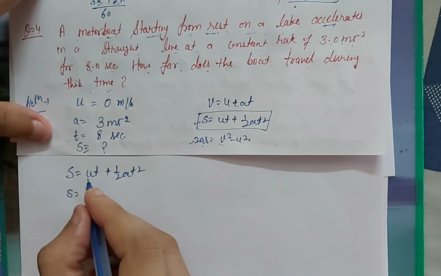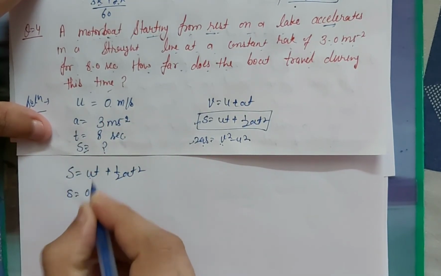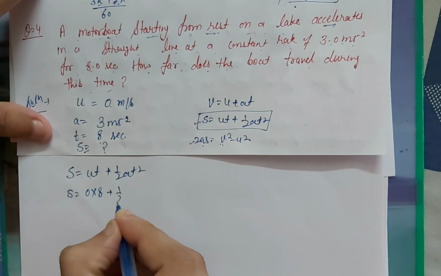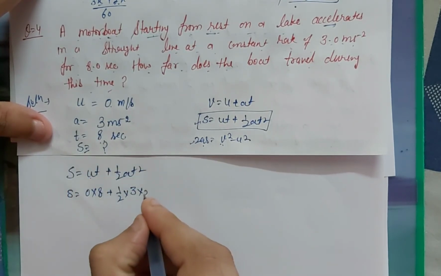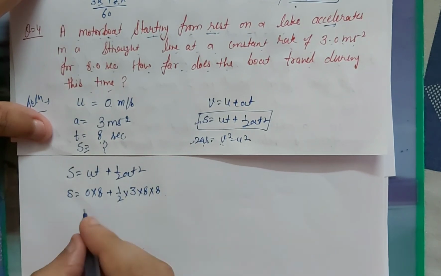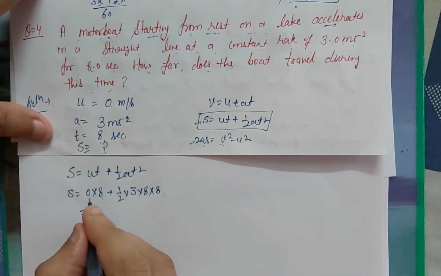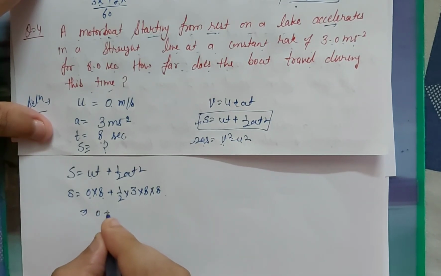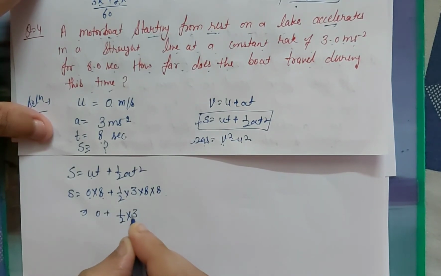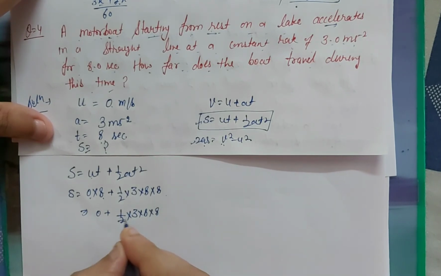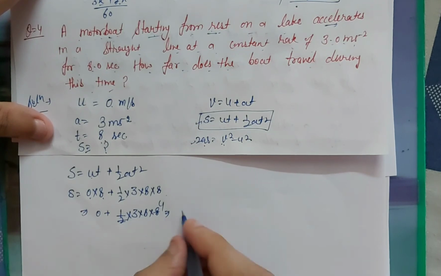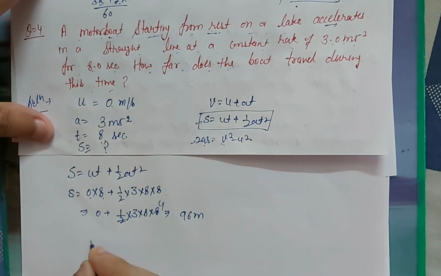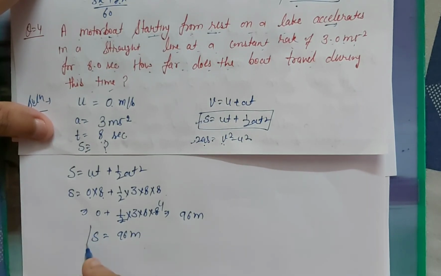So s is equal to u value is given 0 and t value is given 8. a value is given 3 and t value is given 8 square, that means 8 multiply 8. When we multiply 8 to 0, it will be equal to 0. Half of 3 times 8 times 8. So cut 4, it will be equal to 96 meter. So s will be equal to 96 meter. So this is the answer.